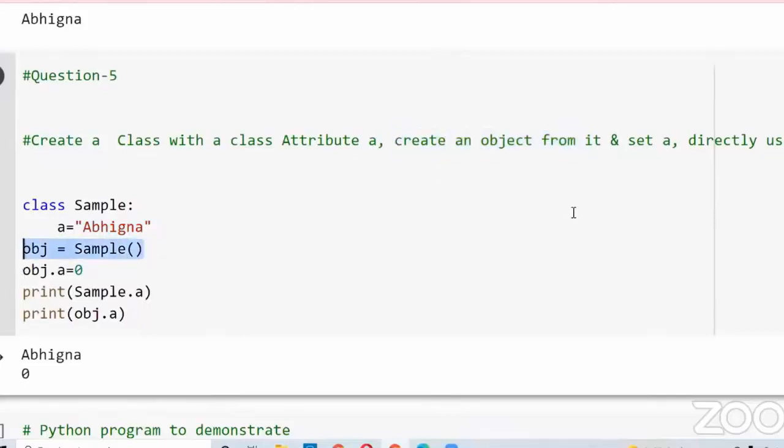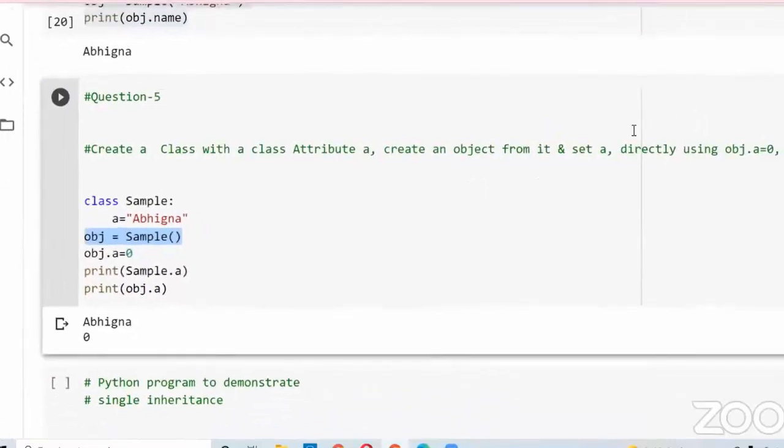Then, after creating the object, you directly use object.a is equal to 0. You just change the attribute. This is a class attribute, right? So here we are changing the class attribute using the object name. Now what will happen? Will it change the value of the class attribute or will it change the value of the object? That is the question.